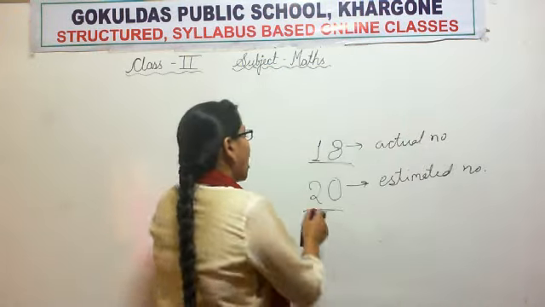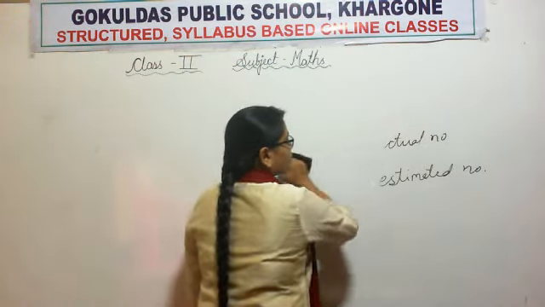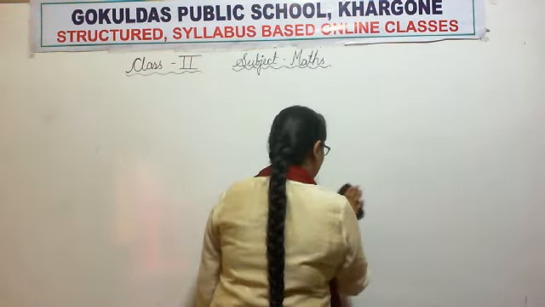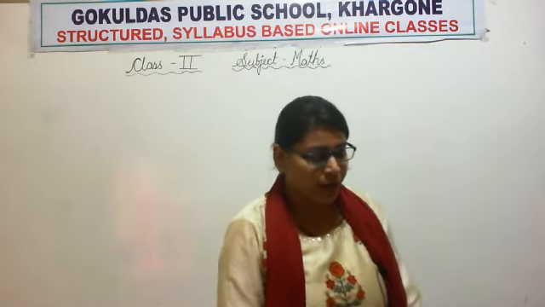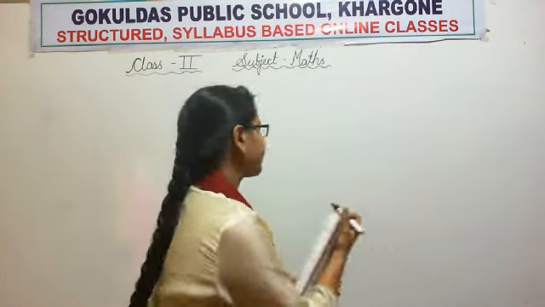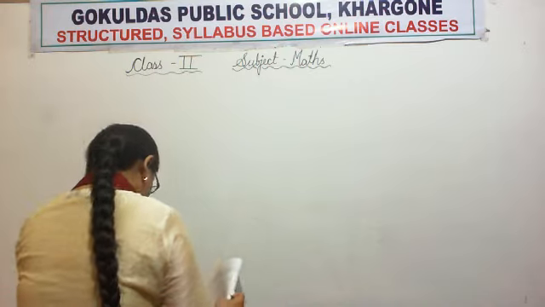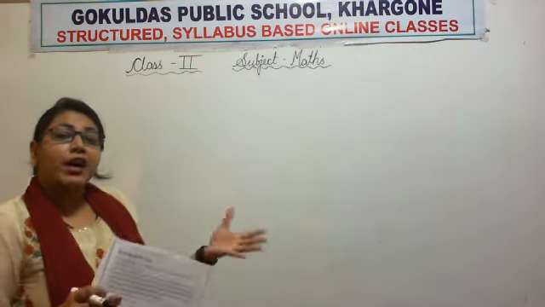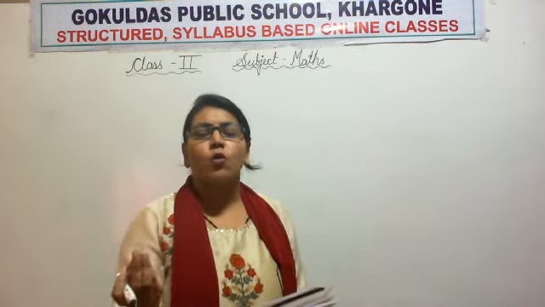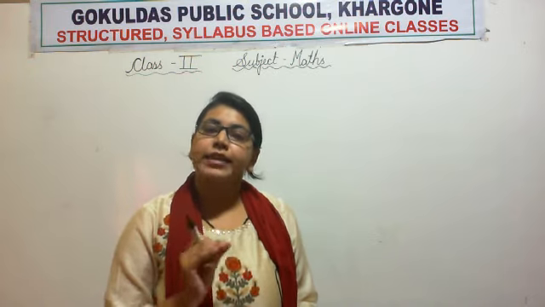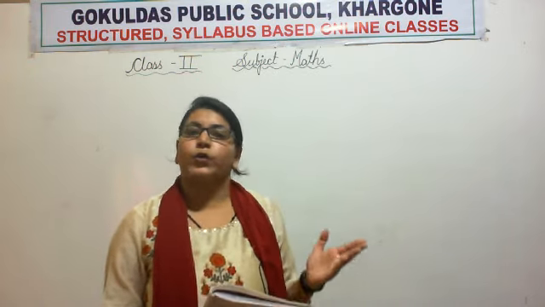Understood? Now how to round off. We understood where to round off and what rounding off is. Now we will learn how to round off.